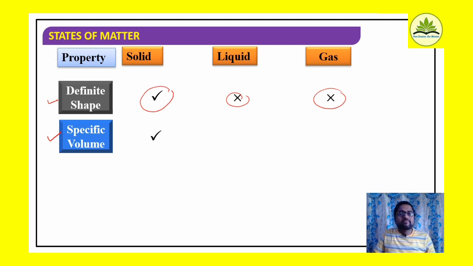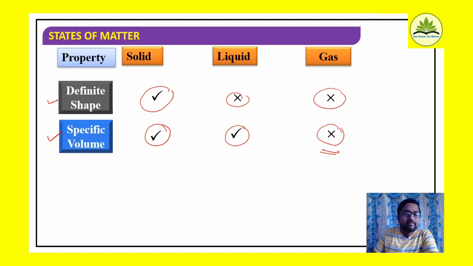Solids have definite volume. Coming to liquids, liquids also have a specific volume, or definite volume. But what about gases? Gases do not have a specific volume because gas is a continuously changing quantity in the universe. The quantity of gas continuously changes, therefore they do not have definite volume.